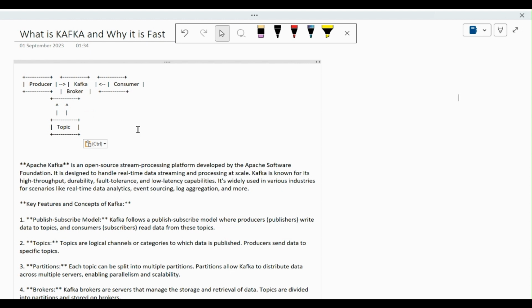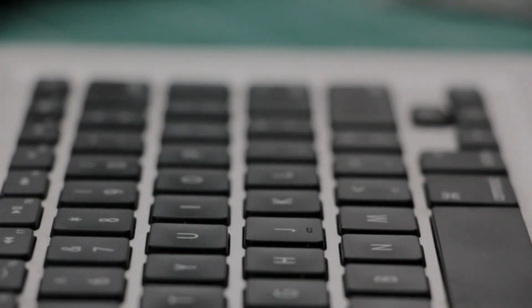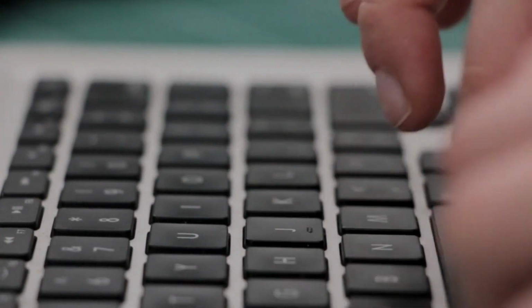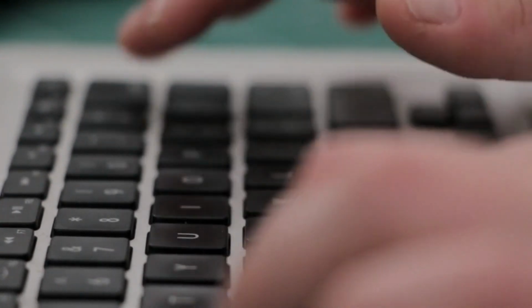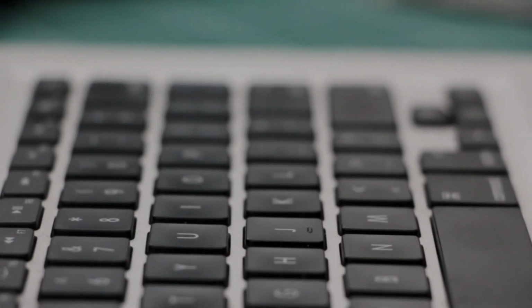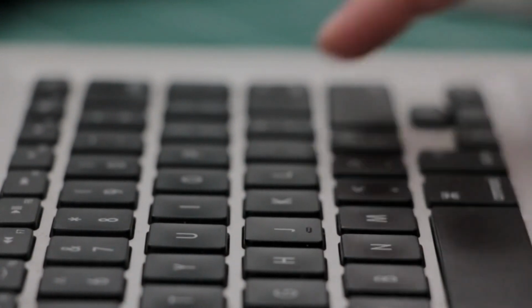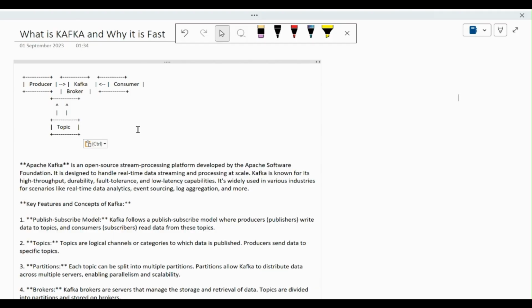It is an open source stream processing platform developed by the Apache Software Foundation, and it is designed to handle real-time data streaming and processing at scale. Kafka is basically known for its high throughput, durability, fault tolerance, and low latency capability. This is the major factor we can consider: high throughput, durability, fault tolerance, and very low latency. I also work on this type of application, so I know this is a very good feature of Kafka.